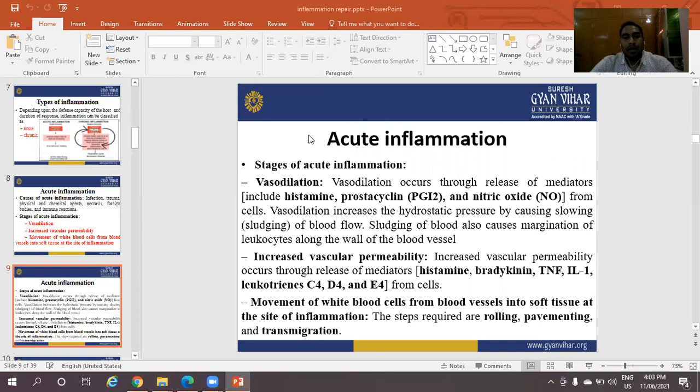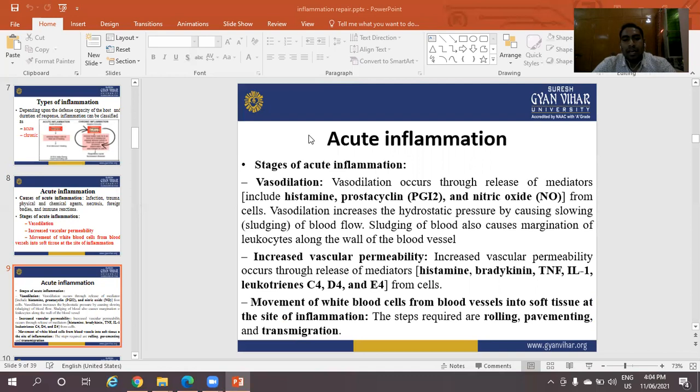Stages of acute inflammations. First stage of acute inflammation is vasodilation. Vasodilation occurs through release of mediators, including histamine, prostacyclin, and nitric oxide from cells. These are the mediators responsible for vasodilation.